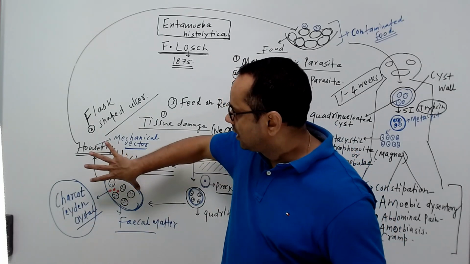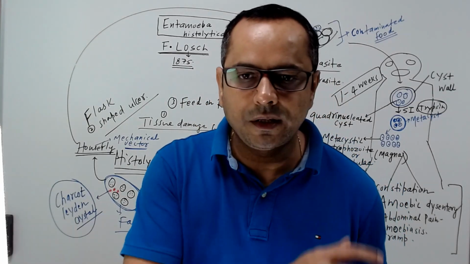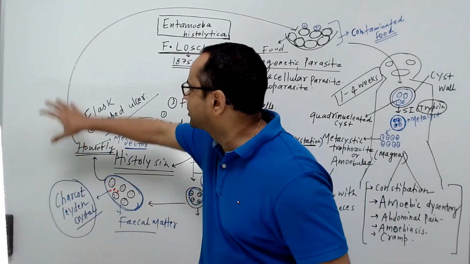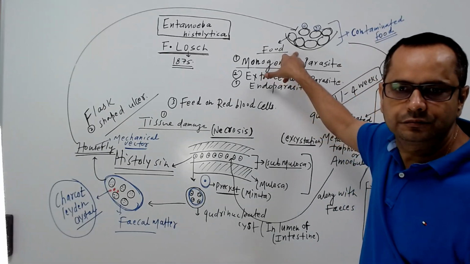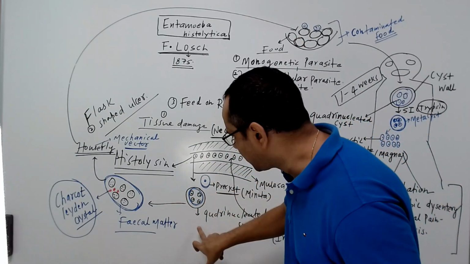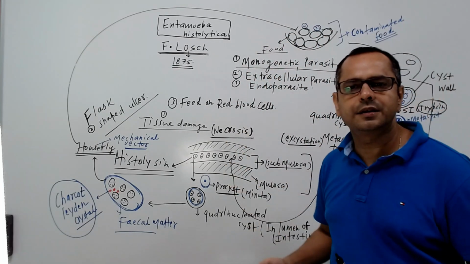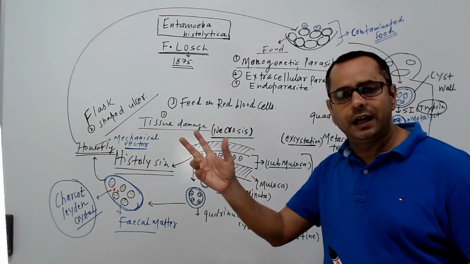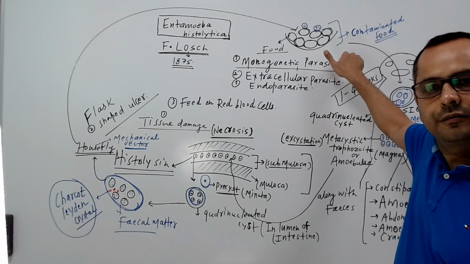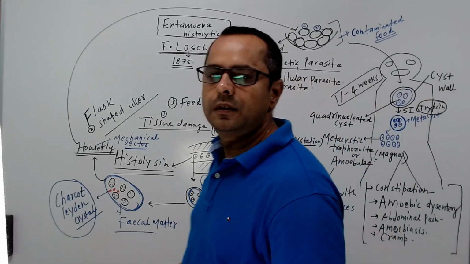Housefly and cockroach here act as mechanical vectors, and with the help of that mechanical vector, that cyst reaches your food substances. Once that quadrinucleated cyst enters your food, that kind of food is called contaminated food, and that is the life cycle of Entamoeba histolytica.